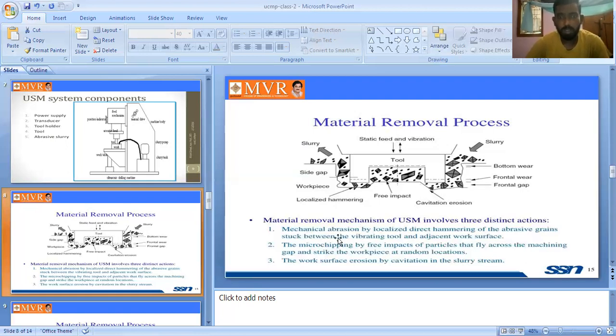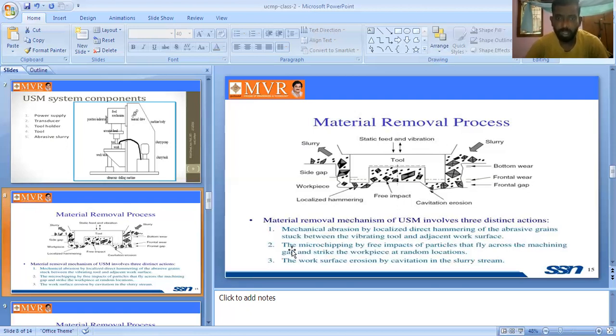See here, the mechanical abrasion by localized direct hammering of the abrasive grains stuck between the vibrating tool and the adjacent work surfaces. What we are doing here is directly hammering the abrasive grains. We are hammering the abrasive grains here. That is the first point. We are using some vibration on the tool.